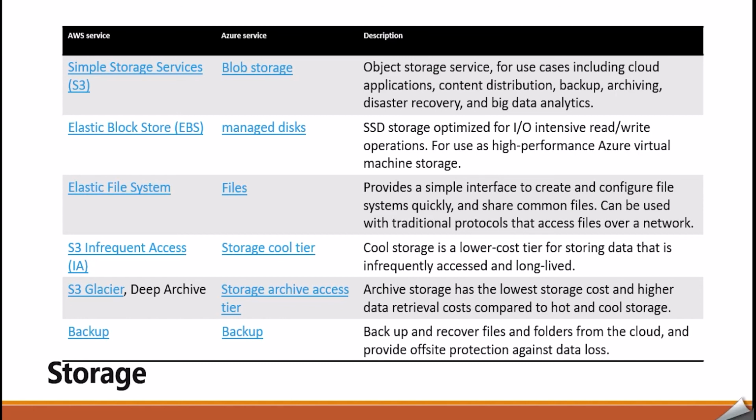Similarly, we have S3 Infrequent Access and Storage Cool Tier. So this helps to reduce the cost. It is a lower cost tier for storing data that is infrequently accessed and long lived. Now S3 Glacier or Storage Archive Access is used for low cost storage. So if we don't have frequent reads from the data, we can archive it. For backup and recovery of files and folders from the cloud and to provide offsite protection against data loss, the service name is the same in the case of Azure and AWS.